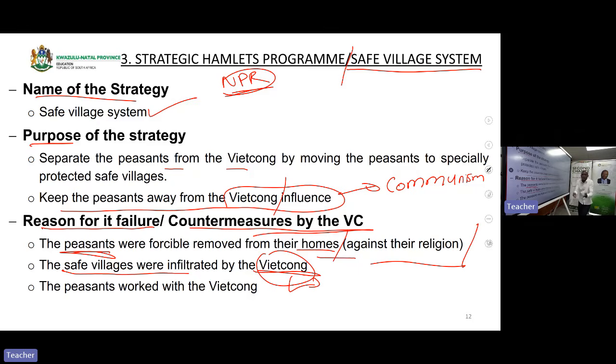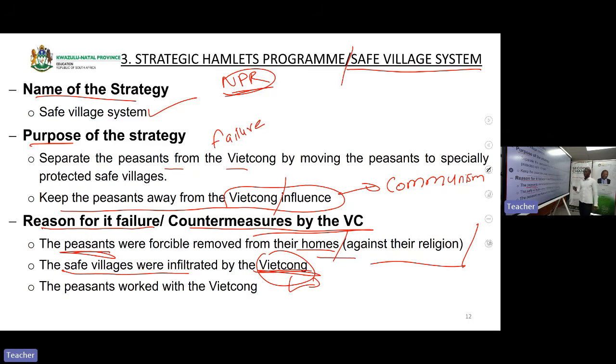But they didn't actually know who was who. They ended up taking Viet Cong into the safe villages system, and its purpose became a failure, because they were not able to identify who was a Viet Cong and who was not.